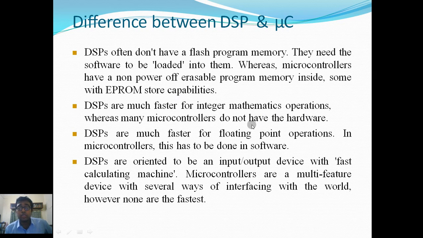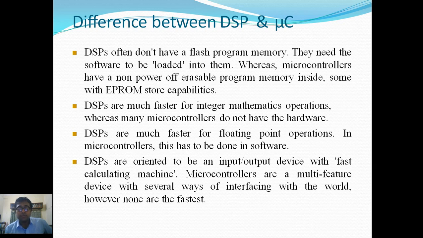Whereas many microcontrollers do not have that hardware. DSPs are much faster for floating point operations. In microcontrollers, this has to be done in software. Another difference: DSPs are oriented to be an input-output device with a fast calculating machine. Microcontrollers are a multi-feature device with several ways of interfacing with the world.